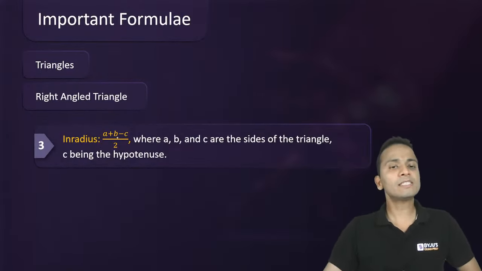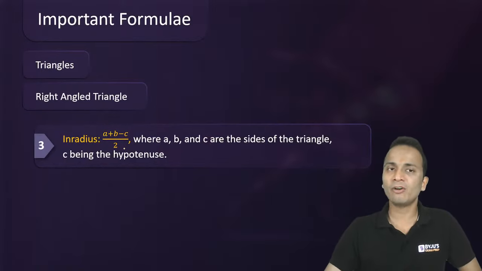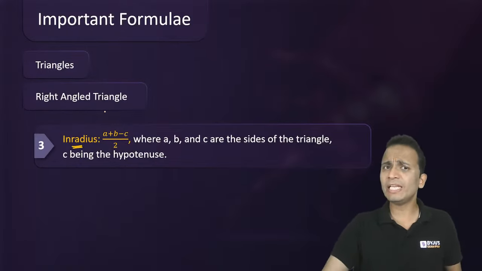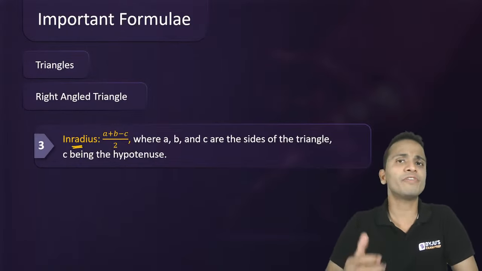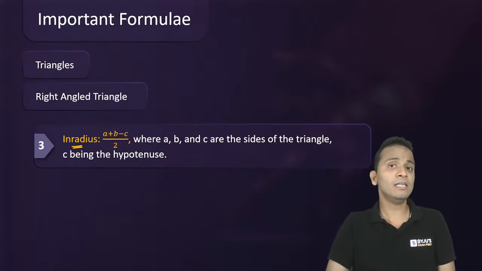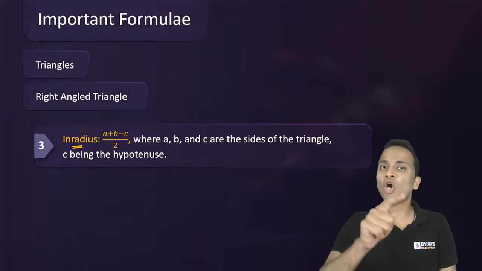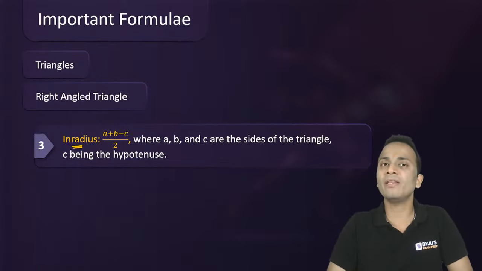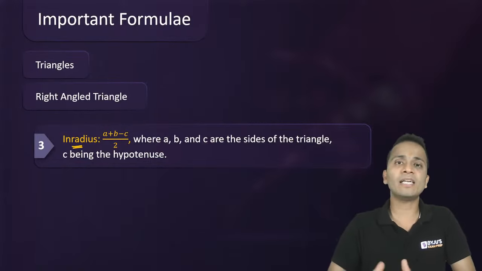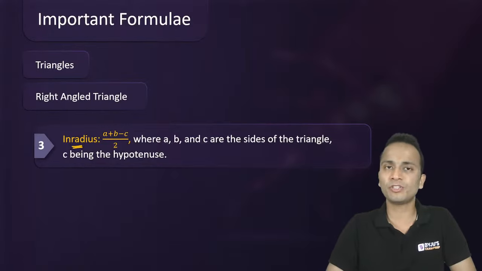Now if all the three sides are given in a right angle triangle, then we can find the length of the inradius. What is inradius? Inradius is the radius of the incircle. What is incircle? Incircle is a circle that can be drawn inside the triangle such that it is touching all the three sides of the triangle internally.